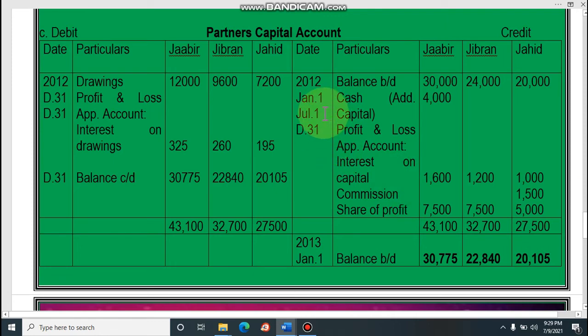And on the debit side, all expenses, that means which will be subtracted from capital. At first you have to write drawings, for month 1000, that means 12,000, for month 800, that means 9,600. Earlier we have calculated, then 7,200. Then interest on drawings, which we have also calculated, it is also an expense. The difference is the balance carried to the balance sheet. That means 30,000, 4,000, 1,600, 7,500 we have to add, it is 43,100, and the difference is 30,775. This is the closing capital of Jabir, then Gibran, then Jahid.